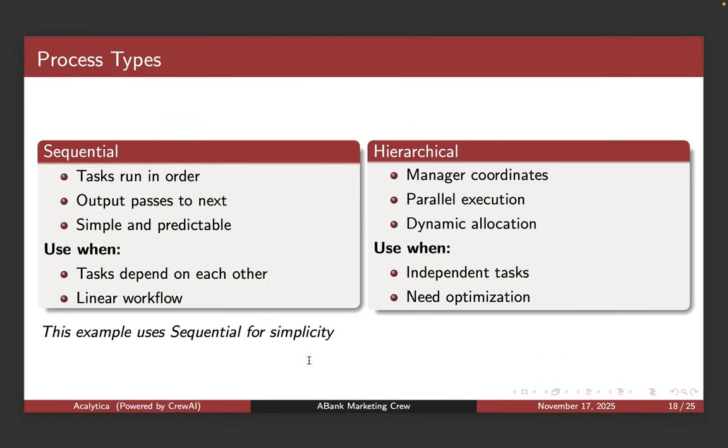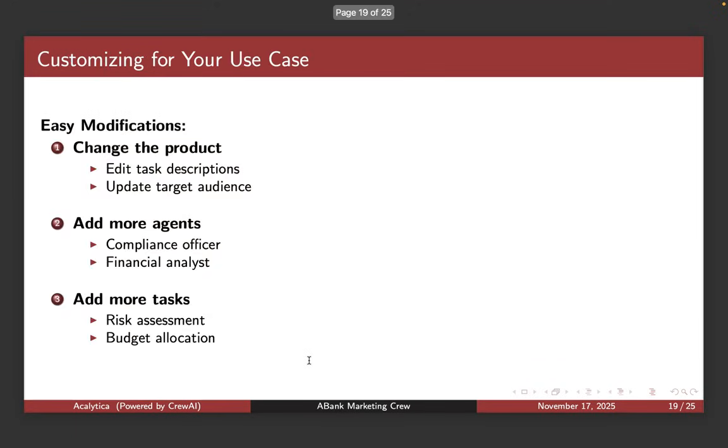So that's important. Use this if it's independent tasks that are not necessarily dependent on each other, and also when you need optimization, because parallel processing means that you shorten the time. So that's an optimization technique that you can actually do. But in our example, we're using sequential just for simplicity, because this is more illustrative than anything else.